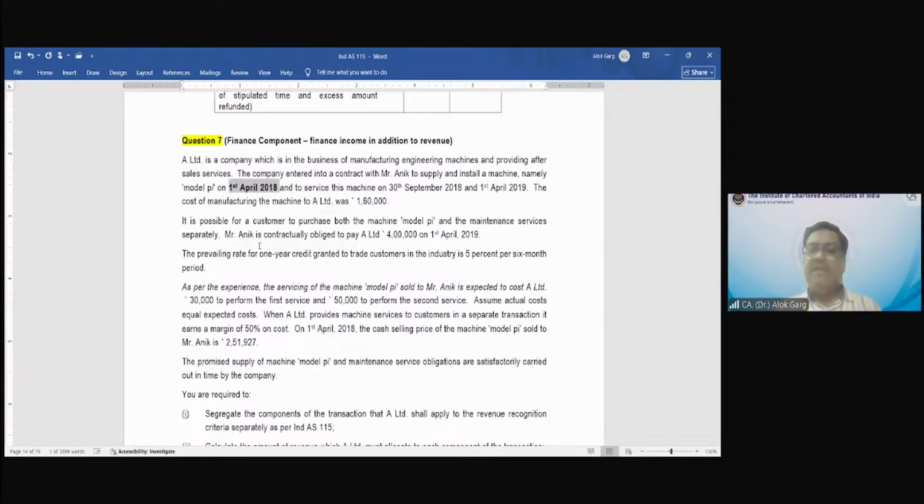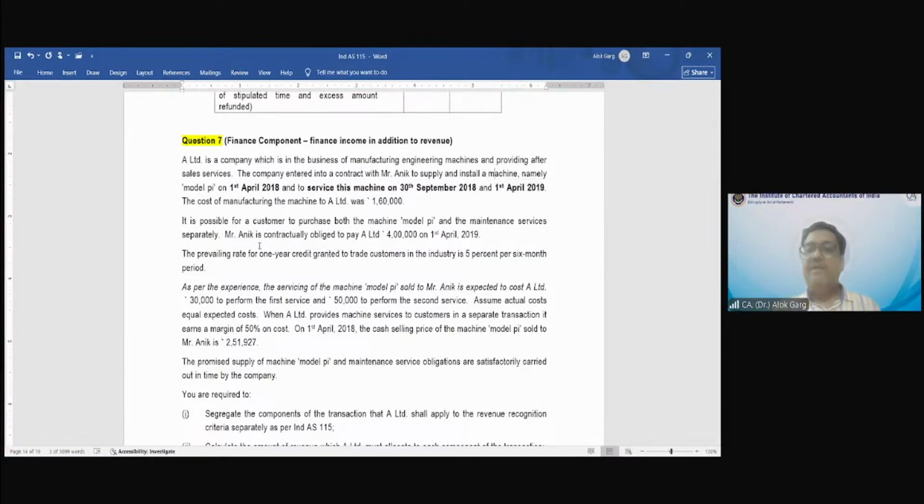So this company entered into a contract with a customer to supply and install the machine on 1st April 2018, and to service this machine on 30th September 2018 and 1st April 2019.